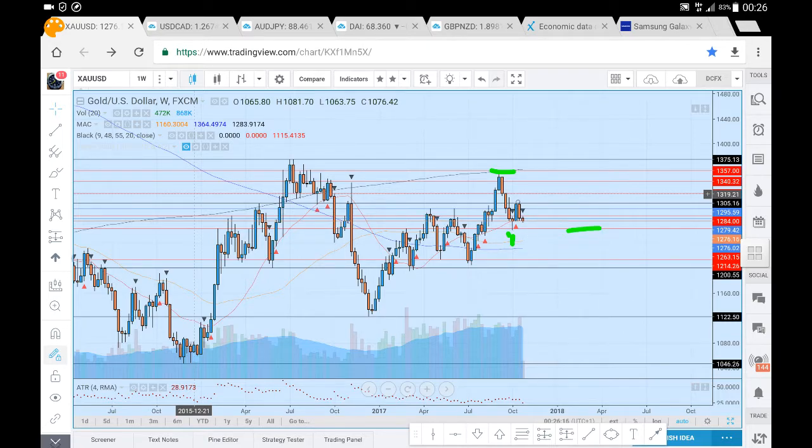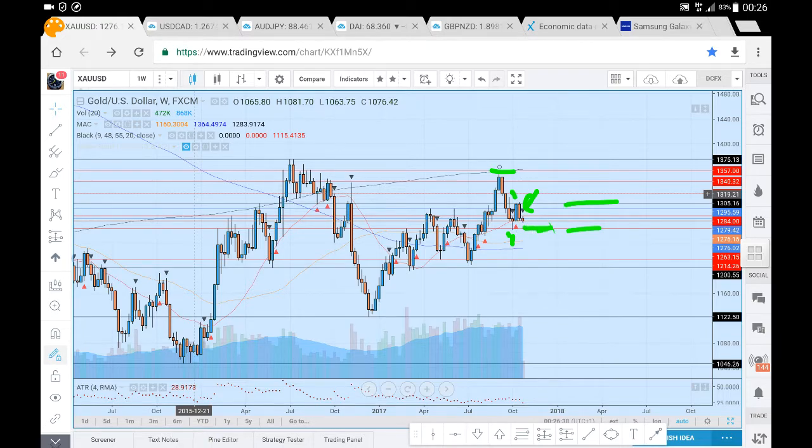We had a strong continuation pattern, a strong move up to this 1305, which was a major level, marked out here in black, and we saw an equally strong sell-off. So the sell-off we seem to have at present this week is a continuation of that sell-off. The candle is pretty small in size at present, but we do look poised for a move all the way down to this